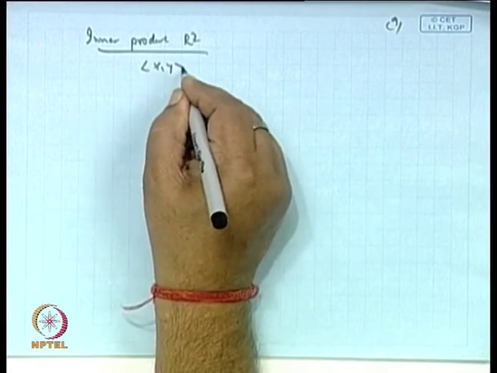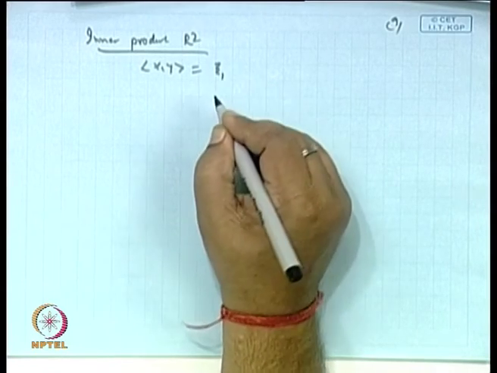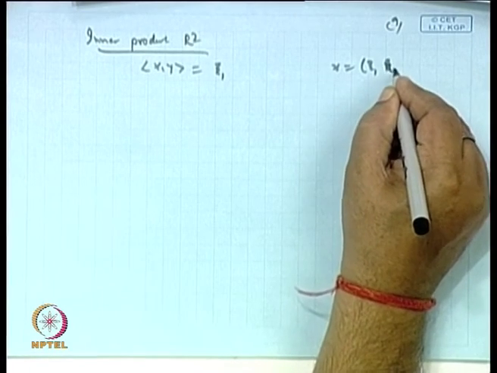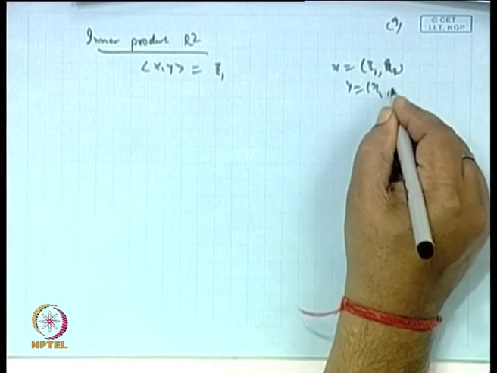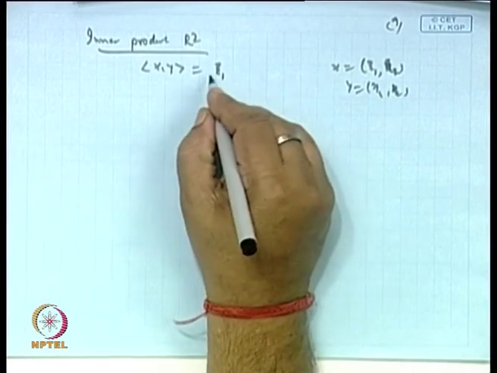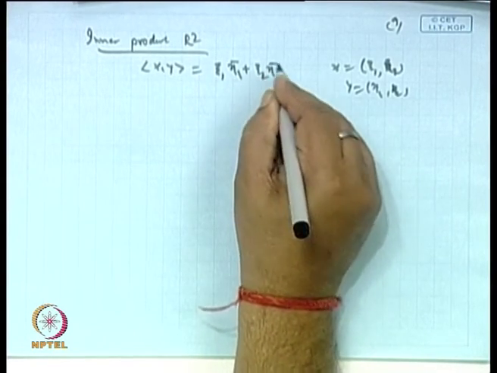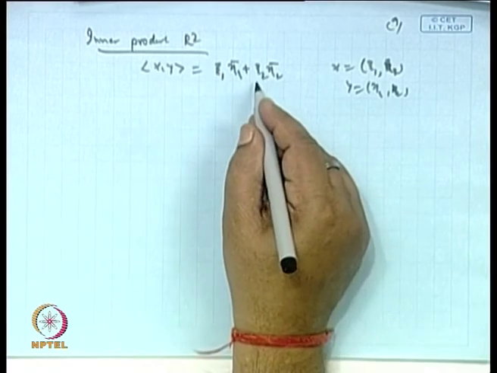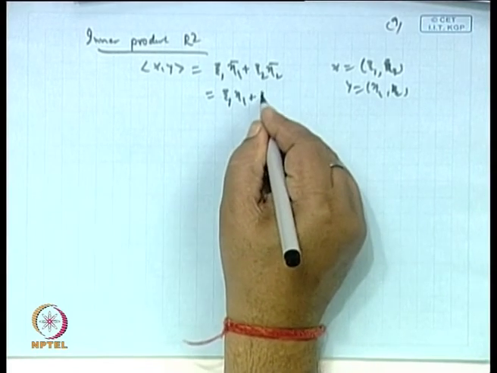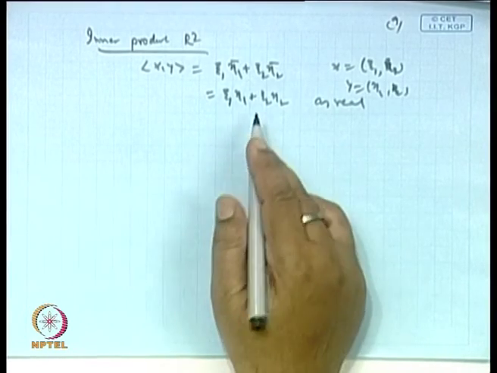If x is (xi1, xi2) and y is (eta1, eta2), then the inner product will be xi1 eta1 bar plus xi2 eta2 bar, but because it is real, this inner product will be xi1 eta1 plus xi2 eta2. Okay. Now, we want this to be 0.